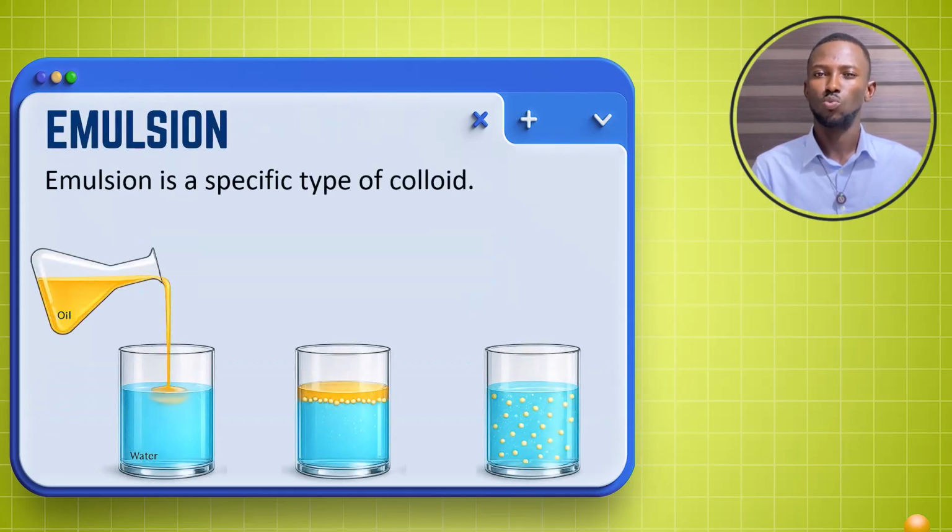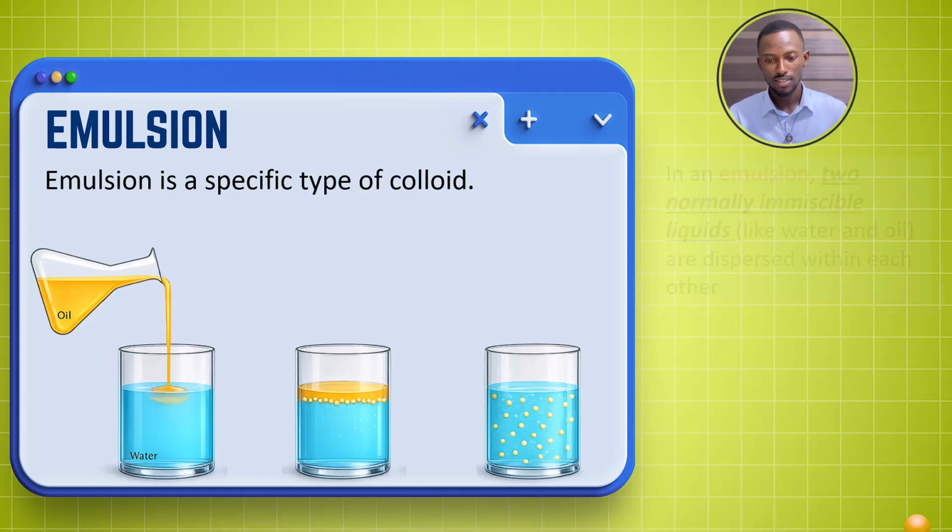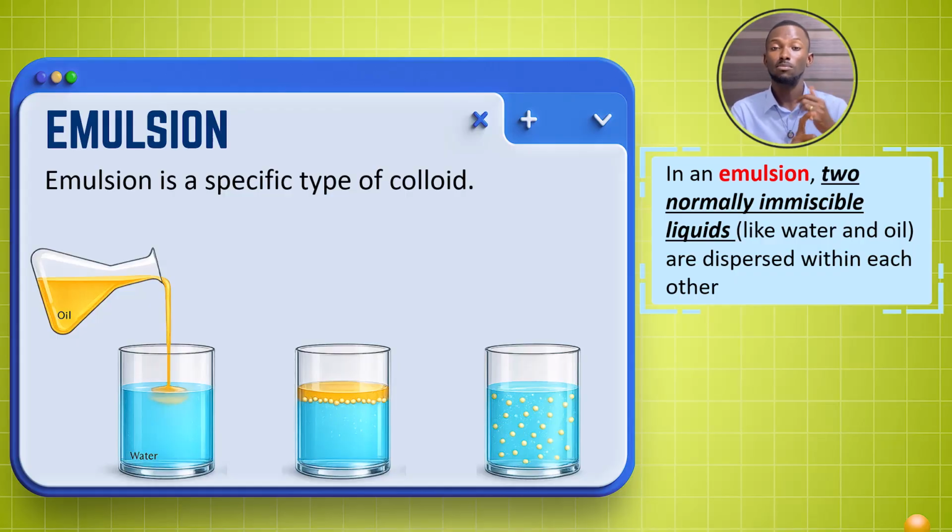Now we've gotten to one specific type of colloid known as an emulsion. In an emulsion, two normally immiscible liquids are involved. When we say immiscible, we mean the two liquids cannot mix together. So in an emulsion, two normally immiscible liquids, like water and oil, are dispersed within each other.